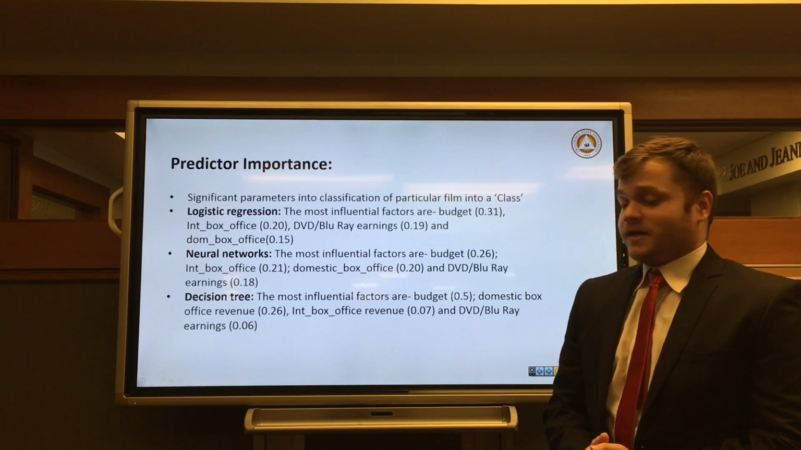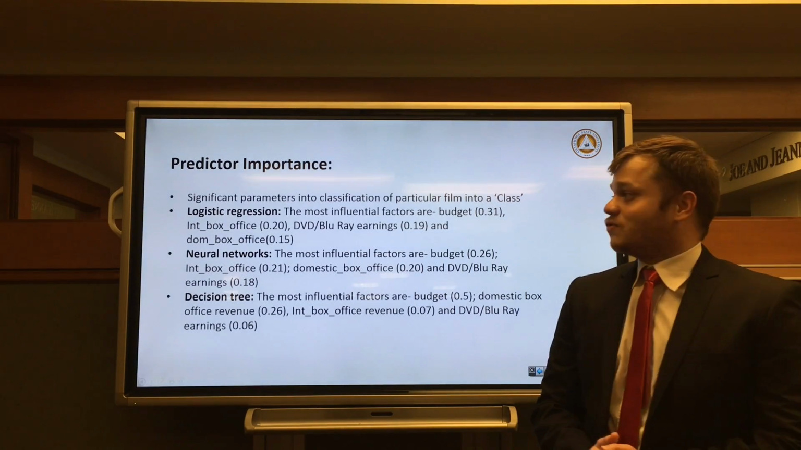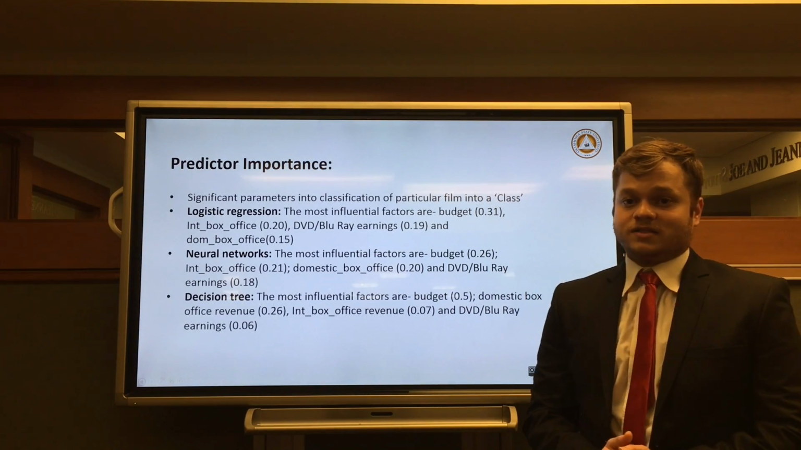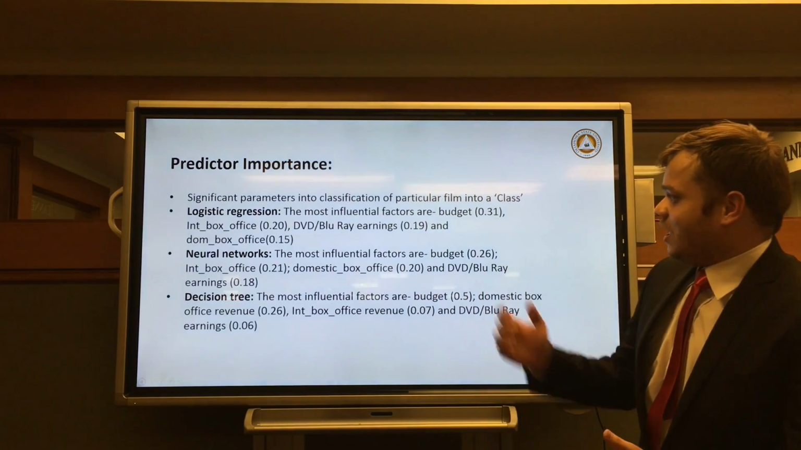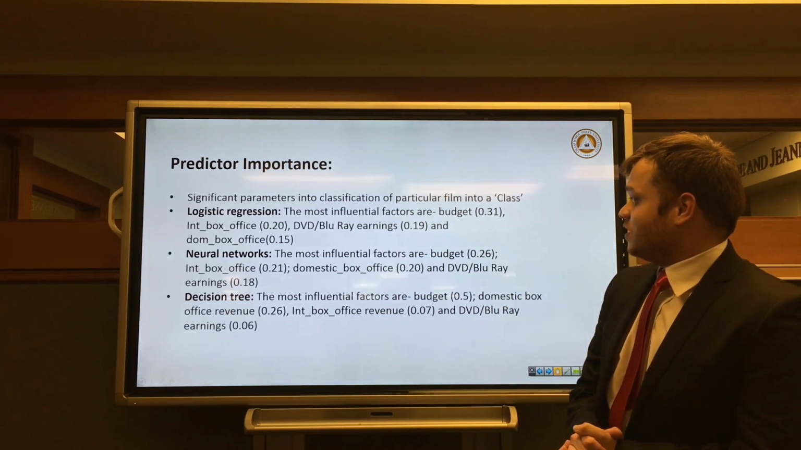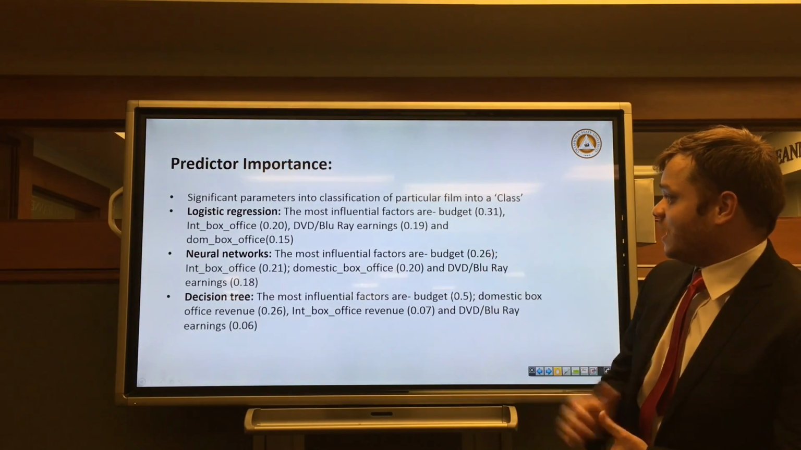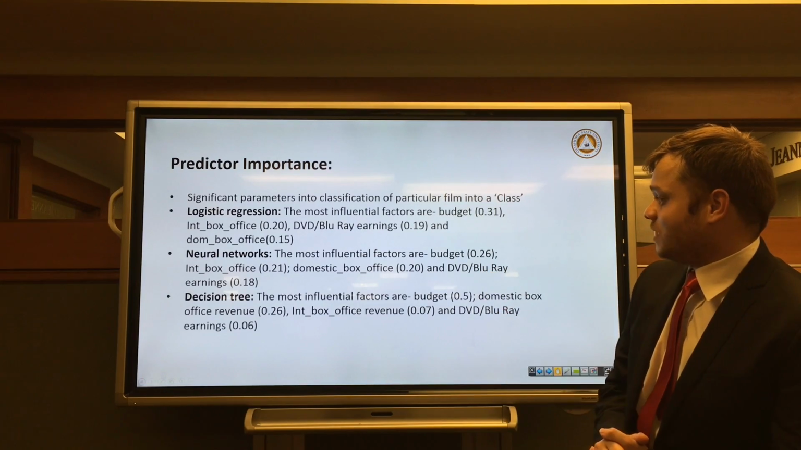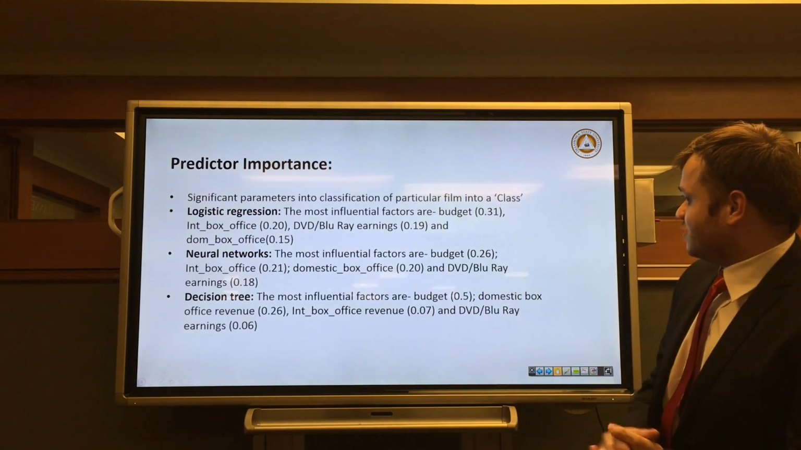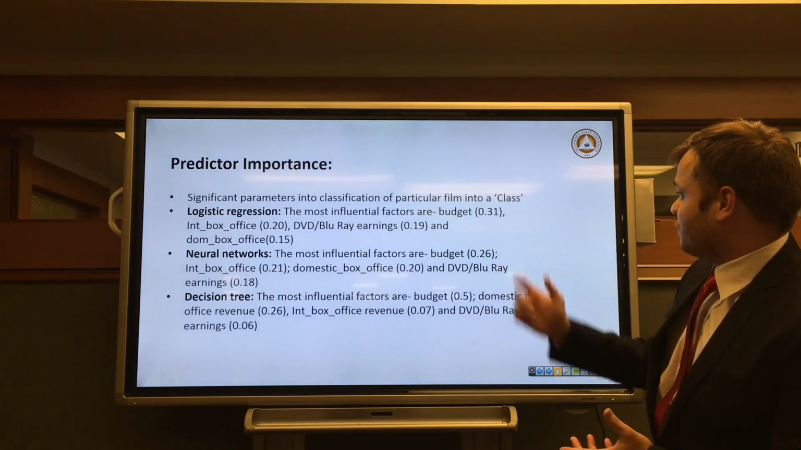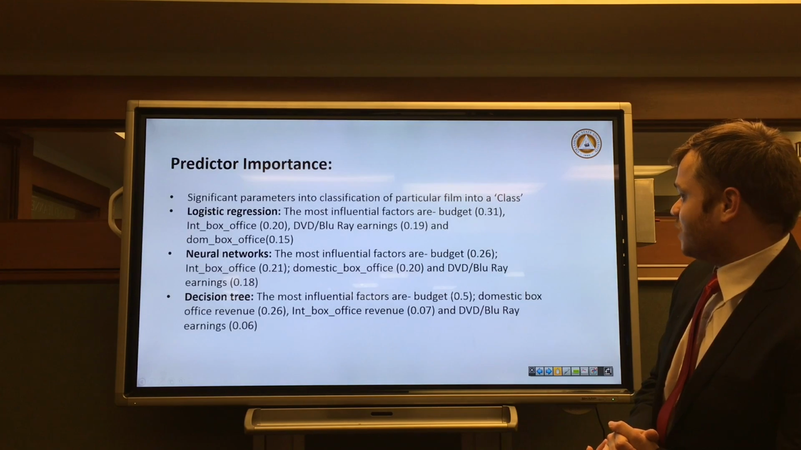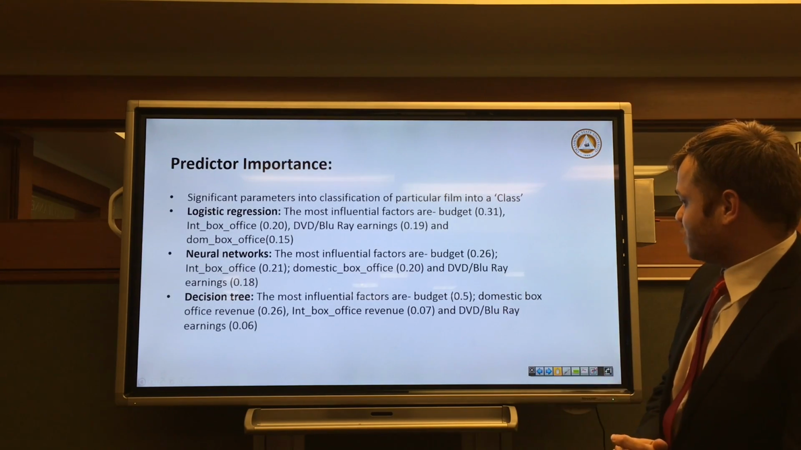Here we are going to compare the significant parameters which we received from the previous three models, whether they are consistent with each other or not. In logistic regression, we got the most influential parameters like budget, international box office, DVD earnings, and domestic. In neural networks, the order was the same except for international box office and domestic box office. For decision tree, it was significantly different.